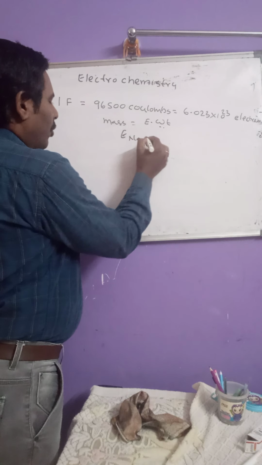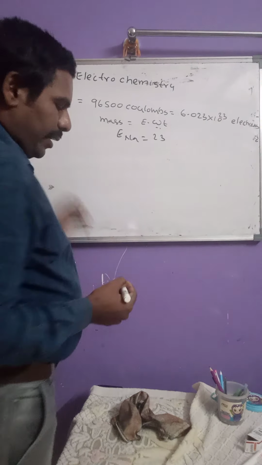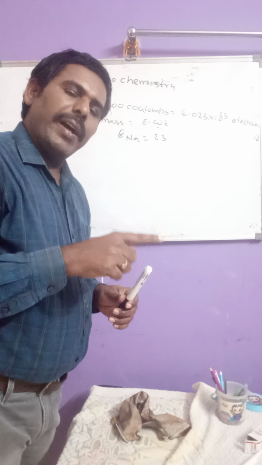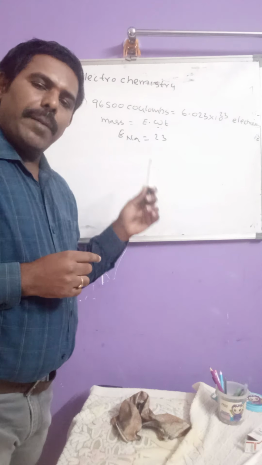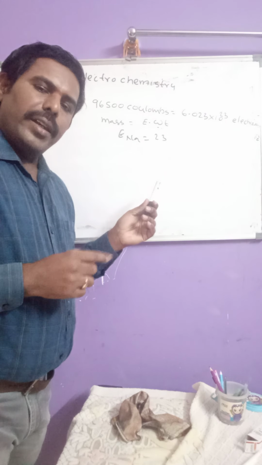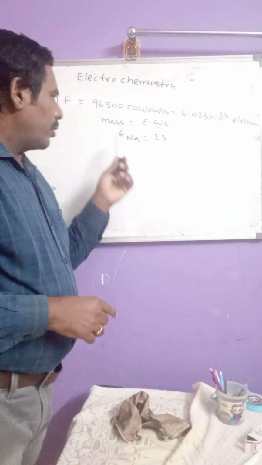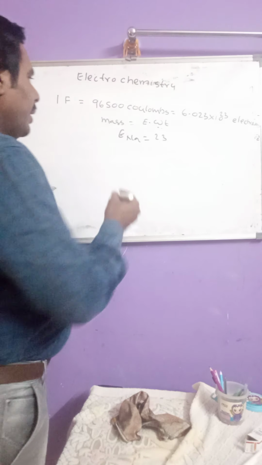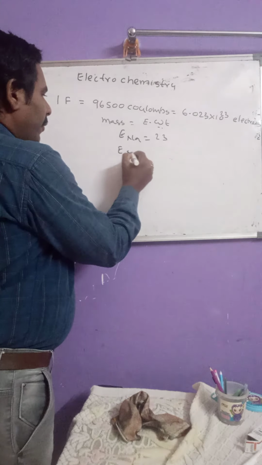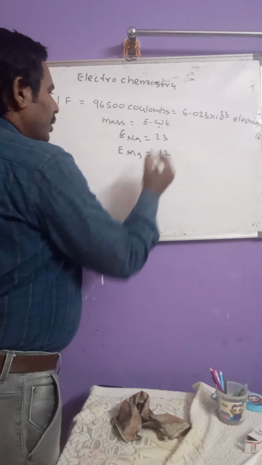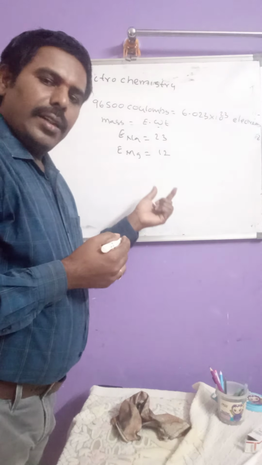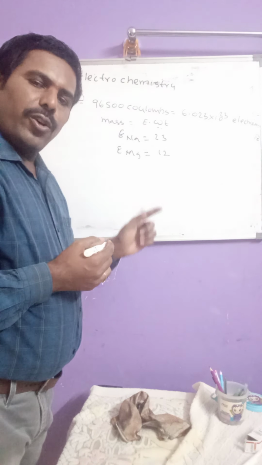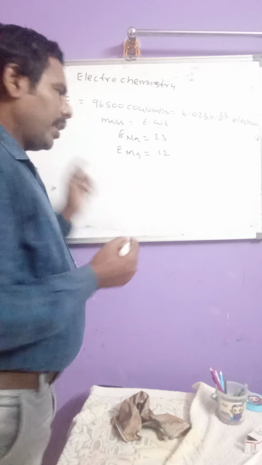Equivalent weight of sodium is 23. How to get equivalent weight? Atomic weight divided by valency. Sodium atomic weight is 23, its valency is 1. So equivalent weight of sodium is 23 grams. Next, equivalent weight of magnesium is 12, because atomic weight is 24, valency 2. 24 by 2 means we get 12.